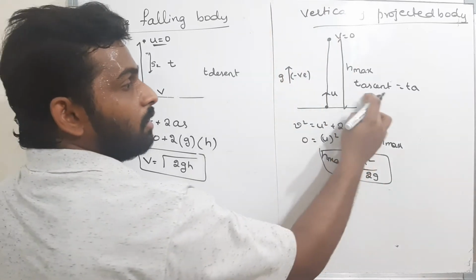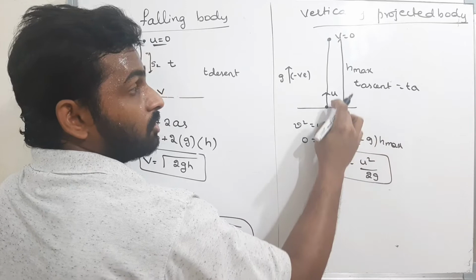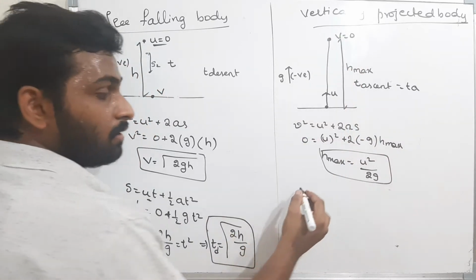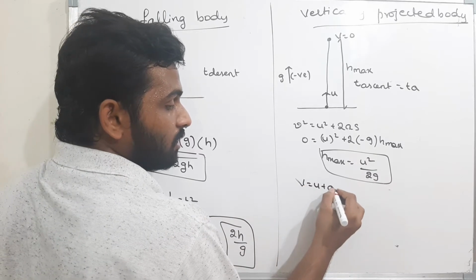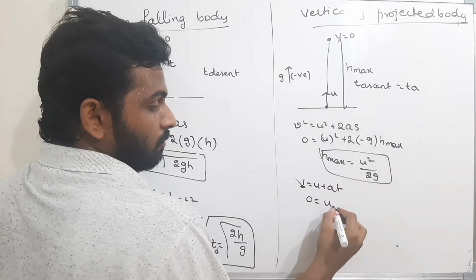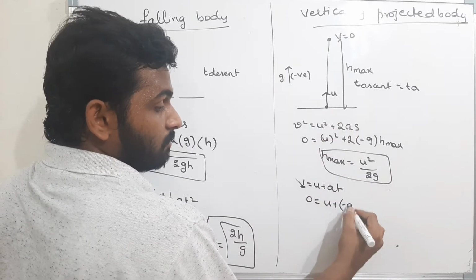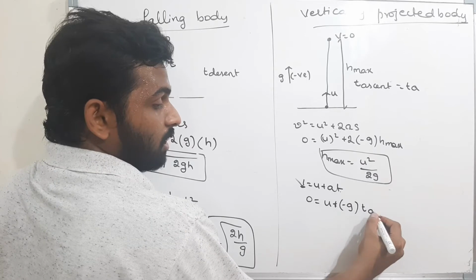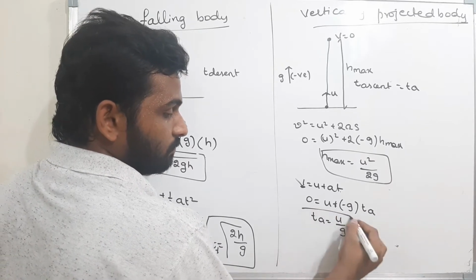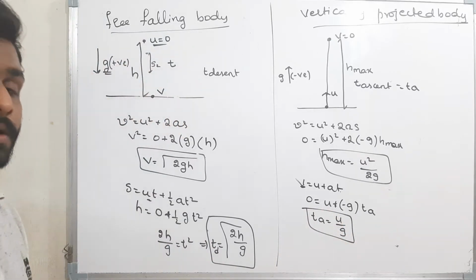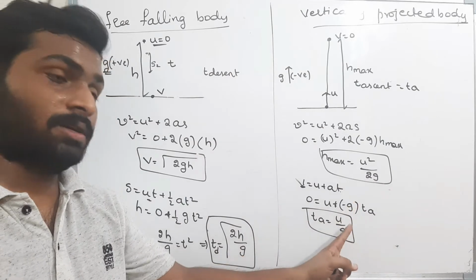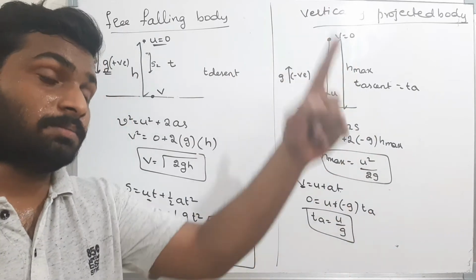Okay. Now what is the time taken by the body to achieve maximum height? I can find it by using this formula: v is equal to u plus at. What is the final velocity? 0. What is the initial velocity? u. What is the acceleration? Acceleration is minus g, and what is the time? That is time of ascent. Therefore, time of ascent is given by u by g. That means the time taken by the body to achieve maximum height is u by g, where u is the vertical velocity. Please remember this.